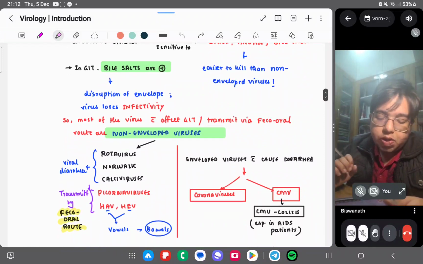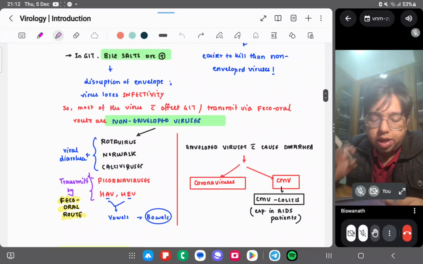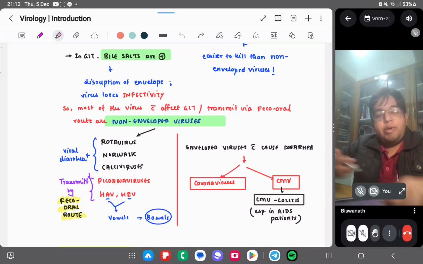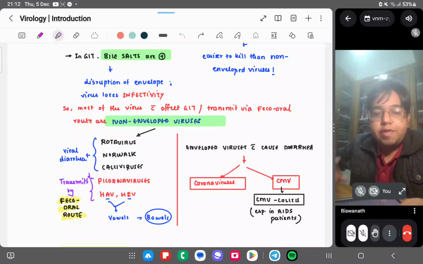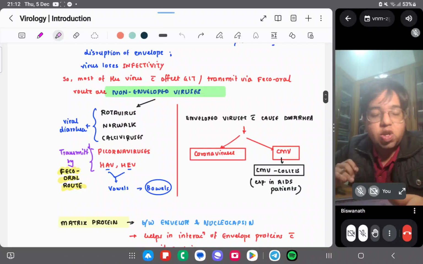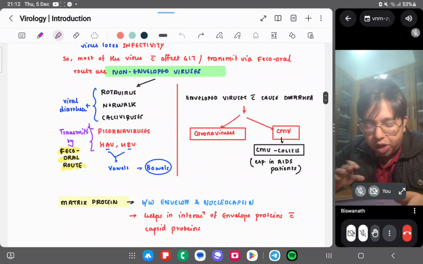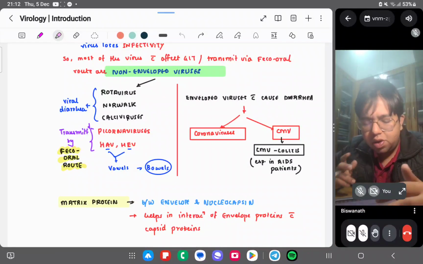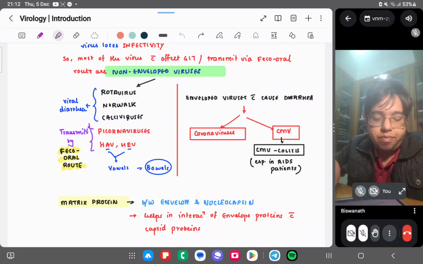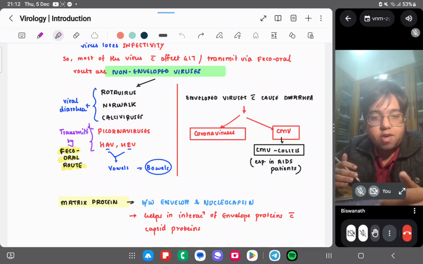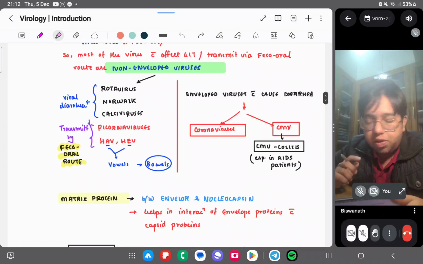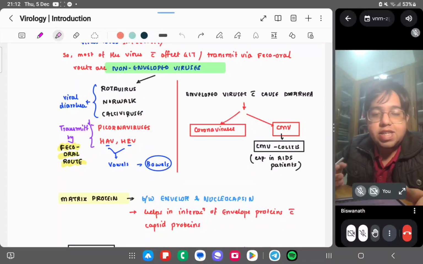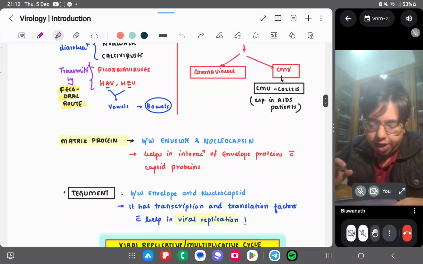Understood? Okay. So in the GIT, bile salts are present. Bile salts are present, so which one will be more susceptible? Enveloped virus, right? Enveloped viruses have loss of infectivity. So most of the viruses which infect the GIT are non-enveloped type, right? Rotavirus, Norwalk virus, calicivirus, and picornavirus, HAV and HEV also. We don't read much about picornavirus and HEV in GIT, but we have to read rotavirus, Norwalk virus, and the caliciviridae family, right? Enveloped viruses which cause diarrhea: coronavirus may cause diarrhea. And CMV colitis. When we read about cytomegalovirus, we'll read about CMV colitis here, right?